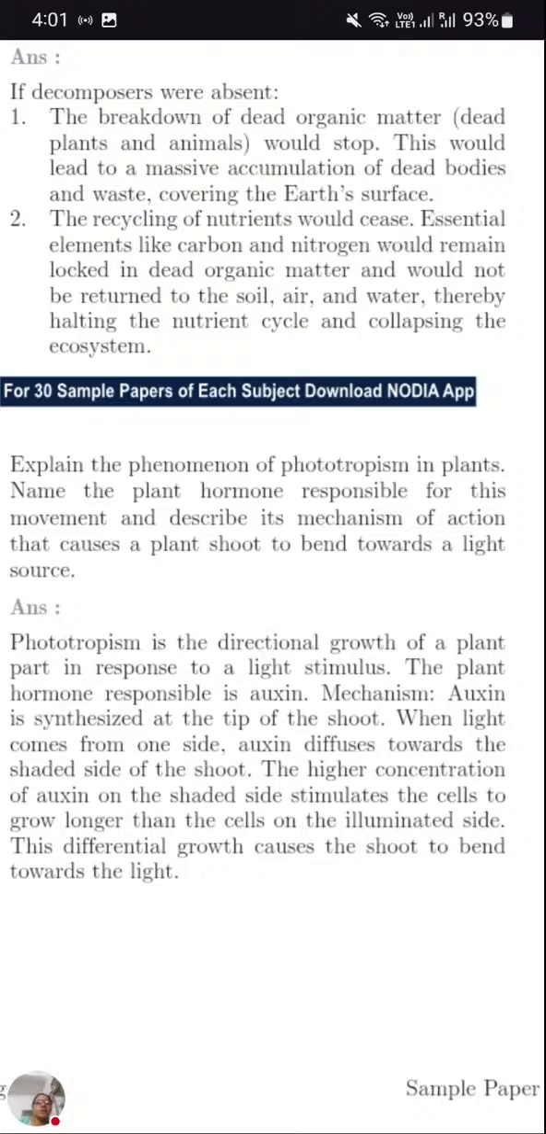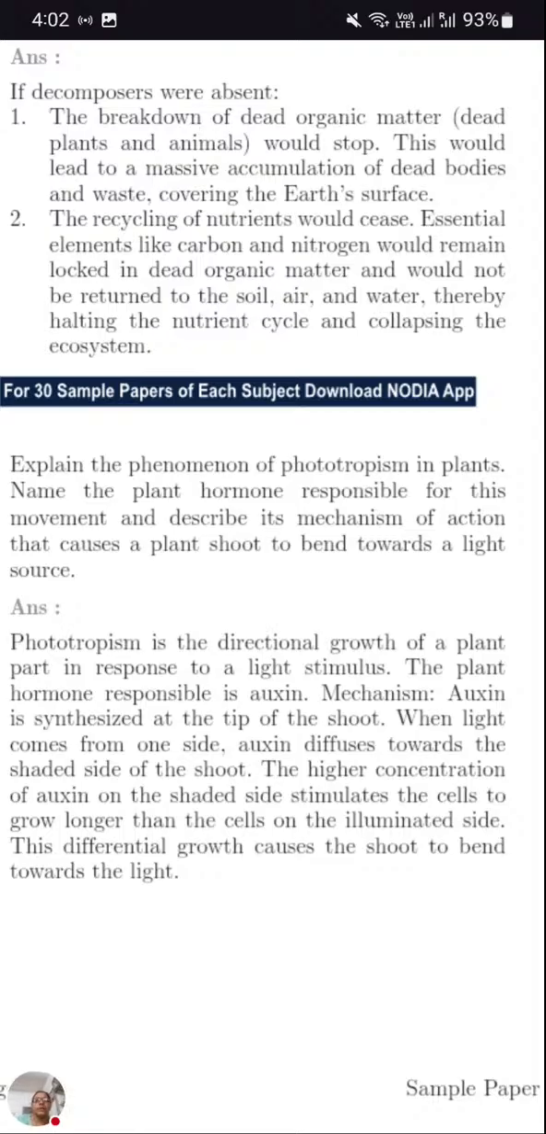So here there is no recycling of the nutrients. Essential elements like carbon and nitrogen would remain locked in dead organic matter and would not be returned to the soil. So no recycling is taking place. Suppose no recycling is there, what will happen? All the carbon and nitrogen trapped in the dead bodies will remain there only. It will not be released back to the soil.